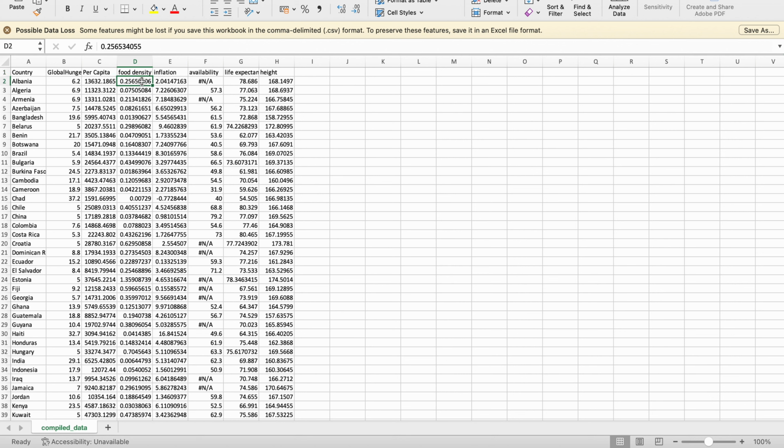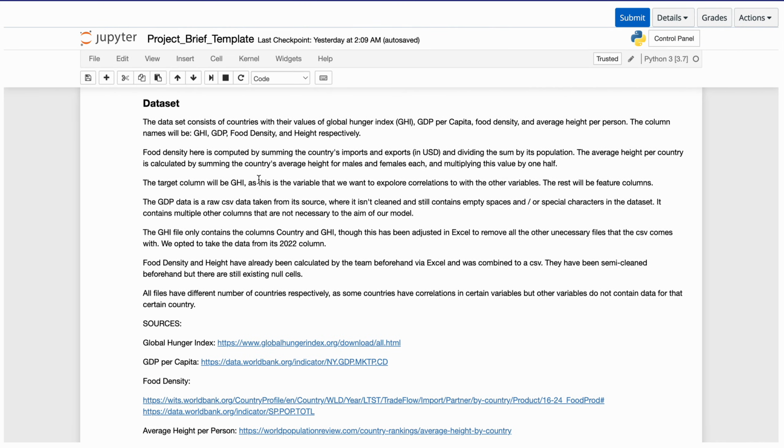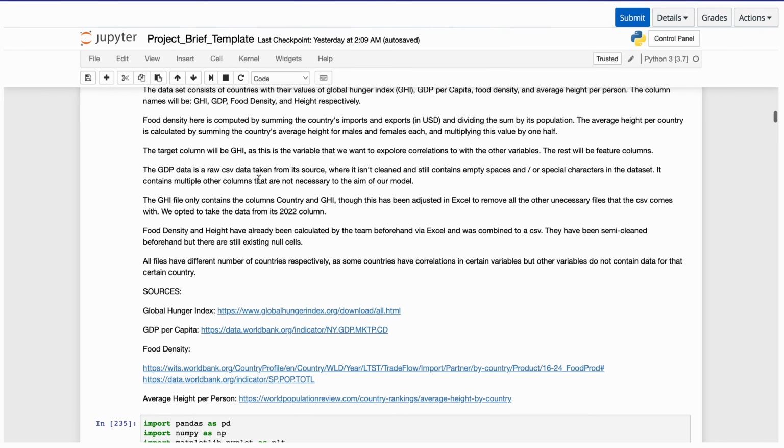Food density has already been calculated beforehand in Excel using the formula of the country's import in USD plus its export in USD, all over its population. Then the average height was derived from getting the average height of the female plus the average height of the male of the country, divided by 2. These data were gotten from raw sources as well. Okay, now those are our data sets.